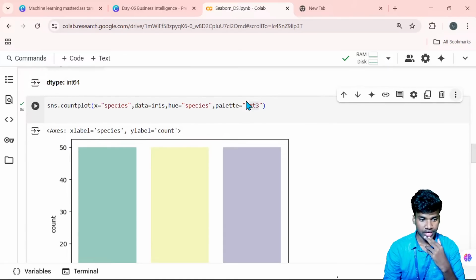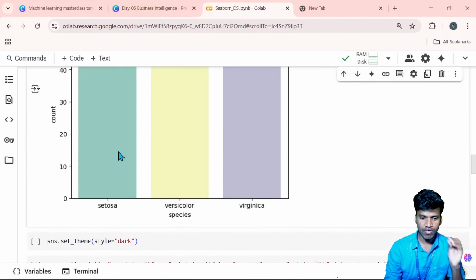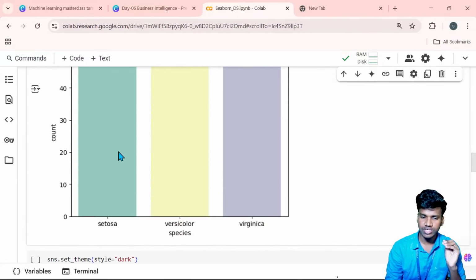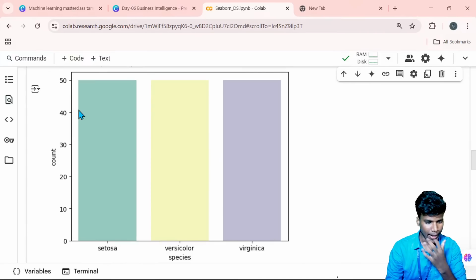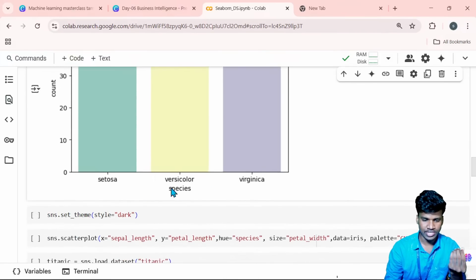Here you can see every species is shown equally, with a 50-50 count. The x-axis has the species name.